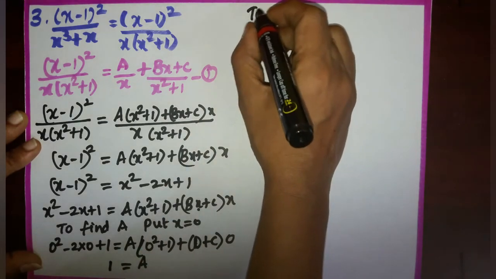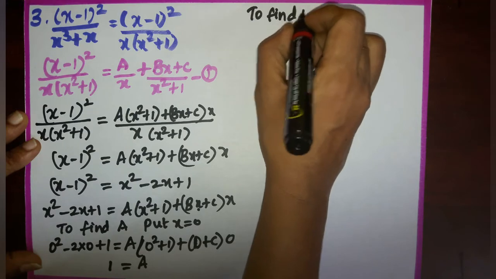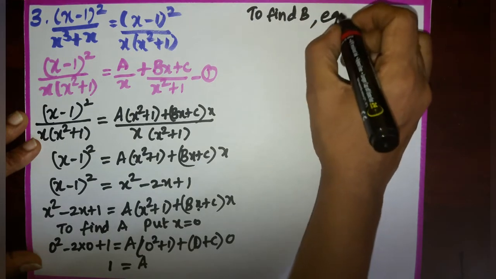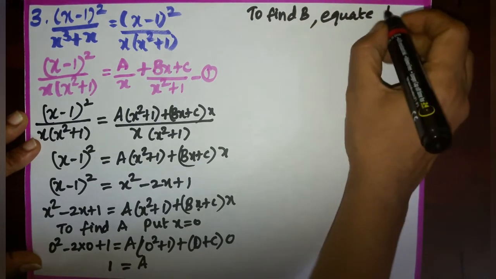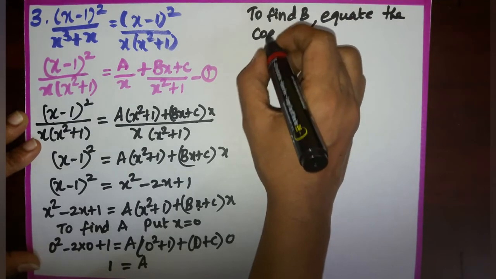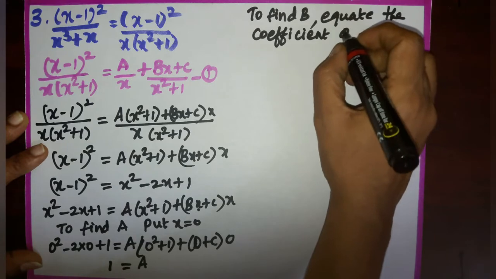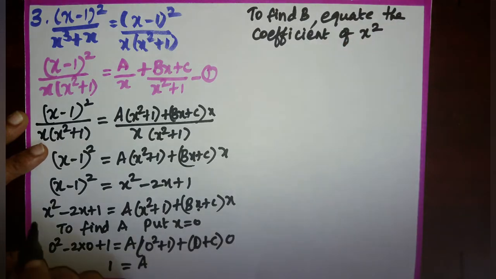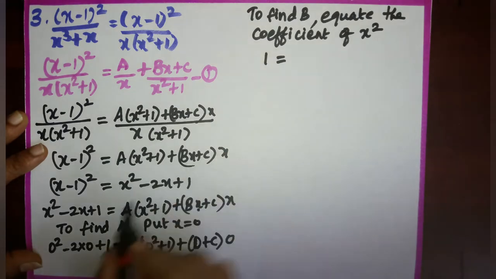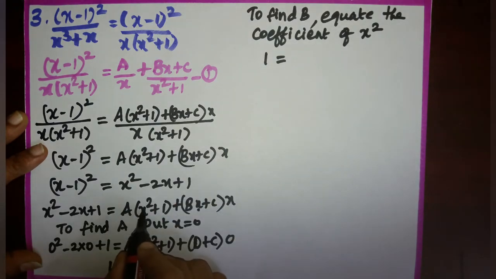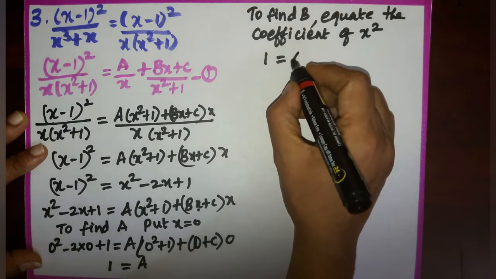Next I need to find b. To find b, I am going to equate the coefficient of x square. In the left hand side, the coefficient of x square is 1. Right hand side, a into x square, the coefficient of x square is a.